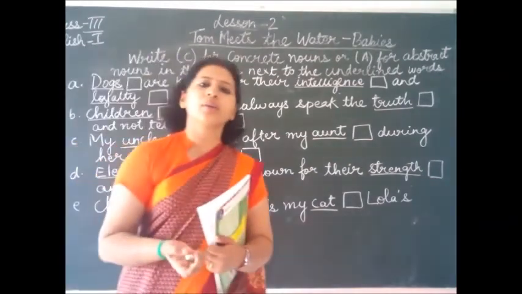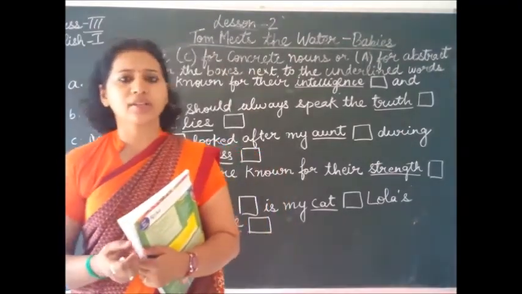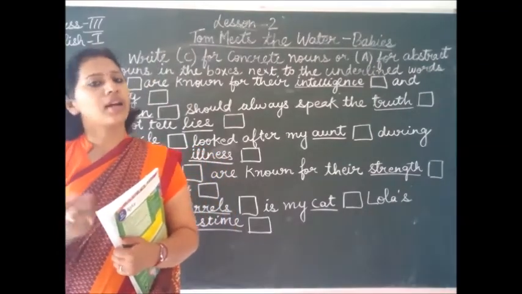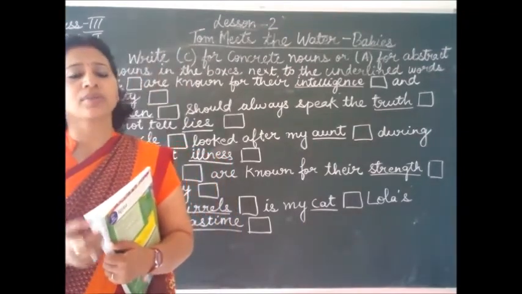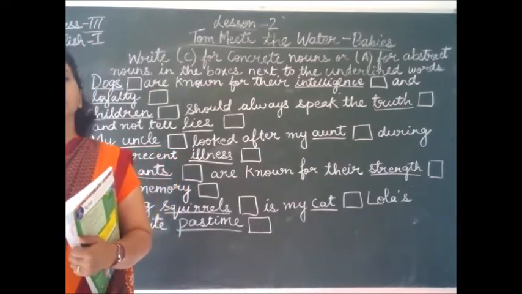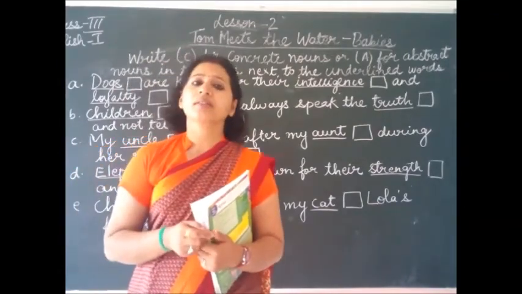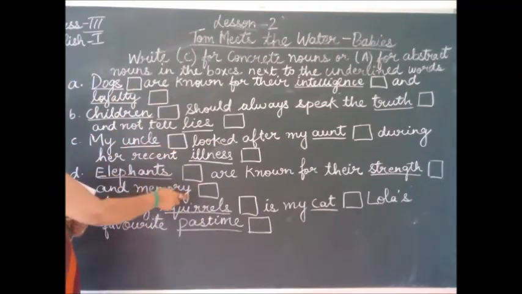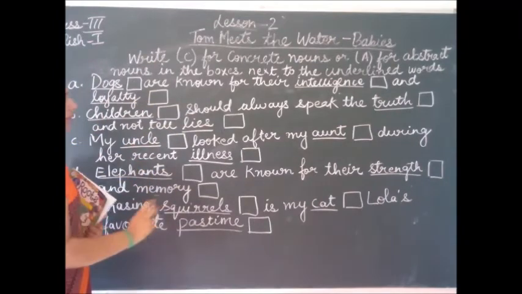So let me once again tell you what are concrete nouns. Concrete nouns are names of objects that we can see, hear, touch and taste. Whereas abstract nouns are those names which refer to qualities or thoughts or ideas which we cannot see, taste, hear or even touch. Now based on these two definitions, we have to go through this activity.